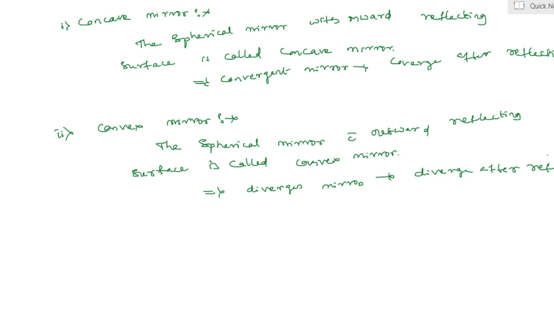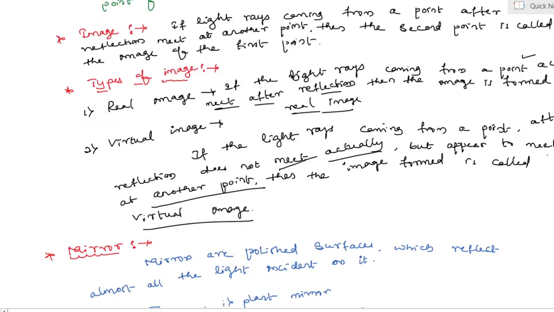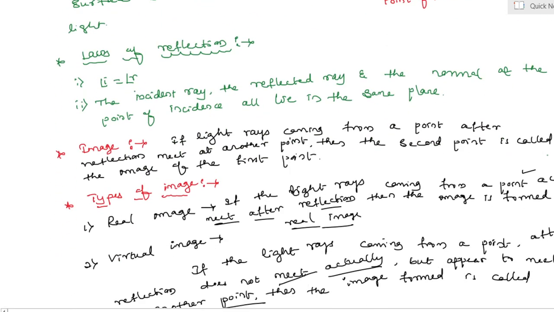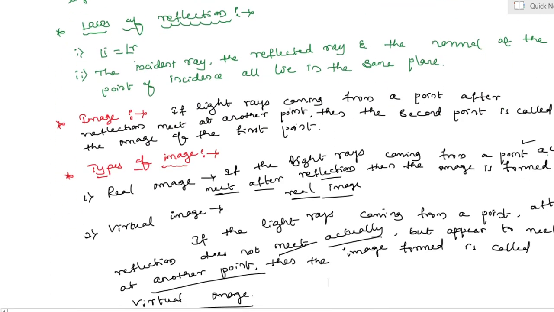Yes, my dear students, in today's class we all discussed the introductory part of the light chapter, in which the first one is reflection of light. What is meant by reflection of light? It is the phenomenon of bouncing back of a light ray in the same medium. Afterwards, the laws of reflection: the angle of incidence is equal to the angle of reflection. Second, the incident ray, the reflected ray and the normal at the point of incidence all lie in the same plane.